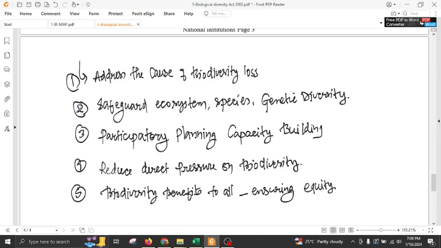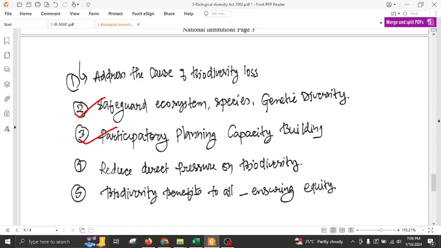Second is to safeguard ecosystems, species and genetic diversity: prevent extinction of threatened species, conserve terrestrial, inland and coastal marine ecosystems, maintain genetic diversity of agroplants and domesticated animals, and minimize genetic erosion.